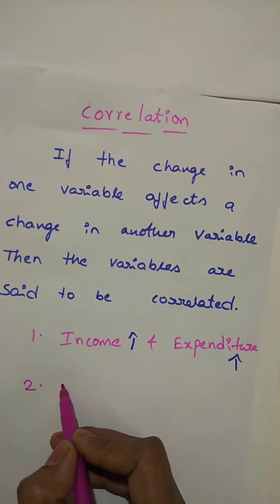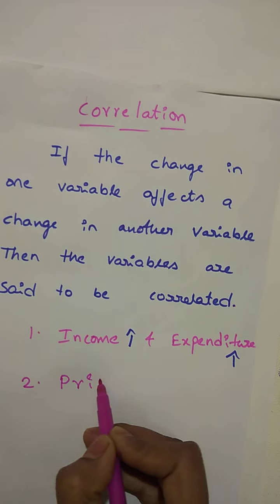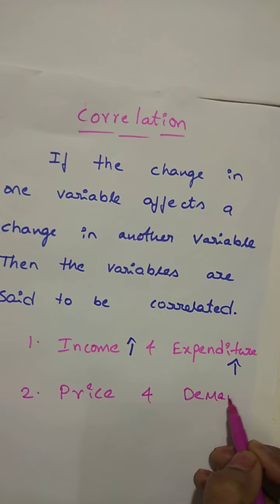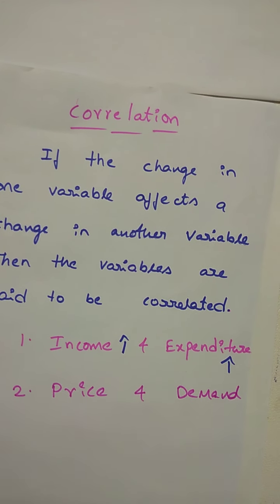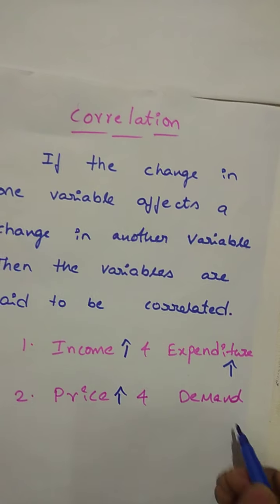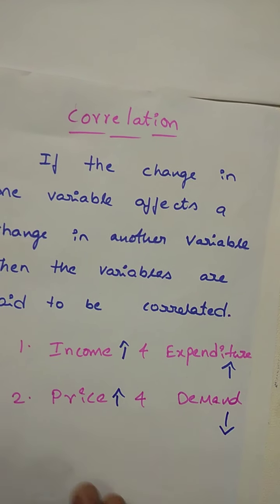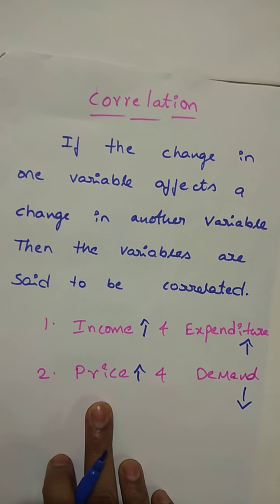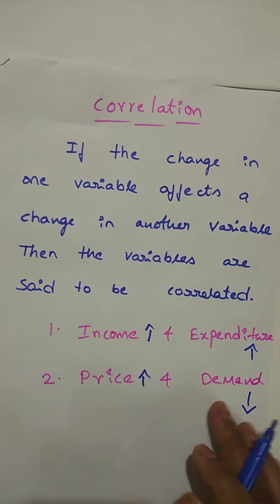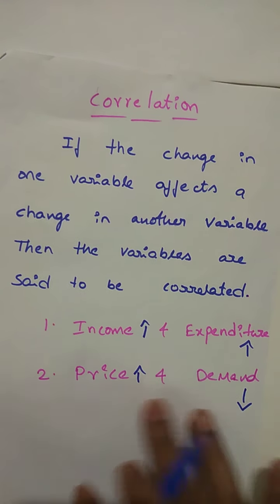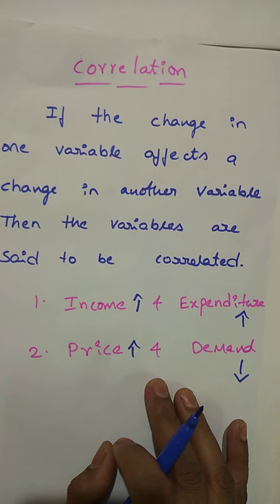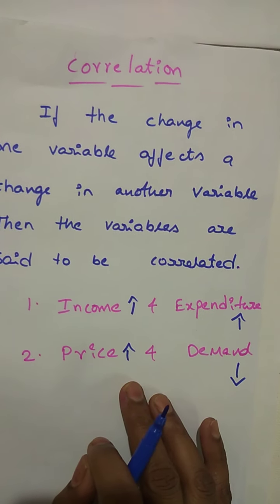Second example, price and demand. What will happen if price is increased? If price is increased, demand will decrease. I will explain one example for this. In Diwali times, the prices of TVs, cars and some costly things come with offer prices.